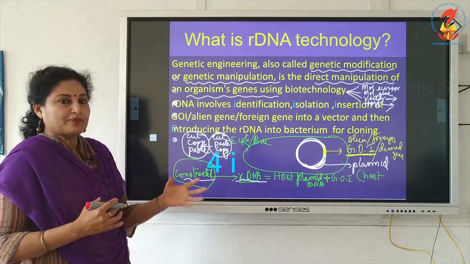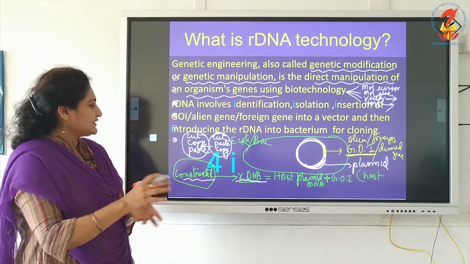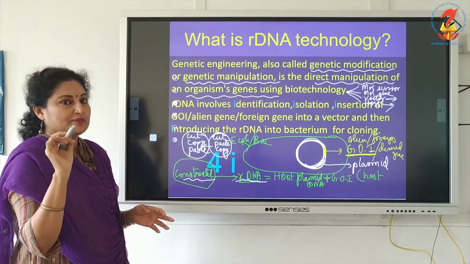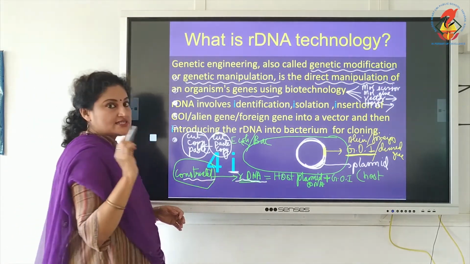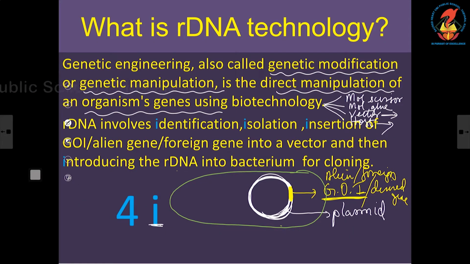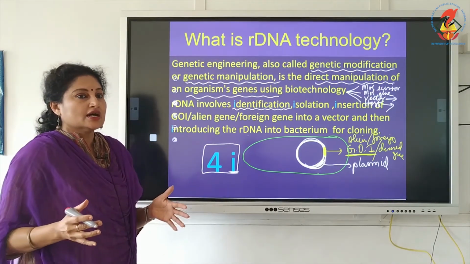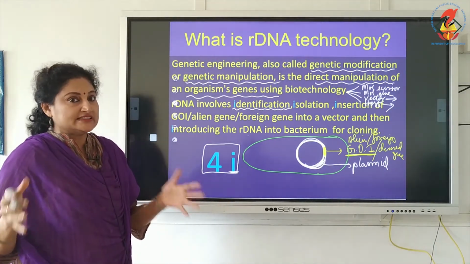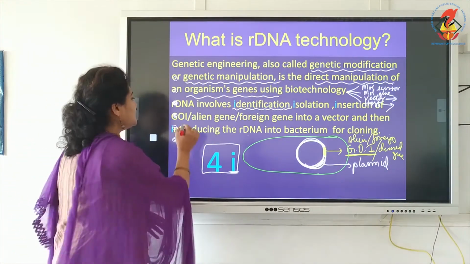Also, to make the concept clear, it involves various steps, and coincidentally the verb of each step starts with the alphabet I. So, remember there are 4 I's involved in the steps of rDNA technology. Once again, the 4 I's: first we have to identify the gene of interest. Again, you will understand this only when I deal with the construction of an rDNA in detail. As of now, remember these verbs. First, we will identify what? The gene of interest.